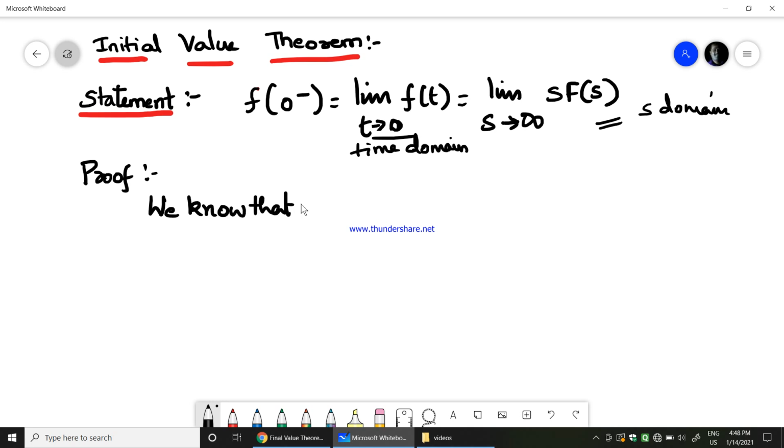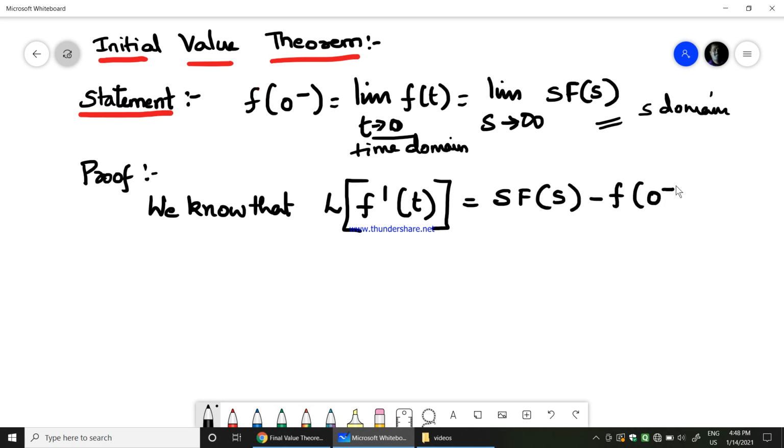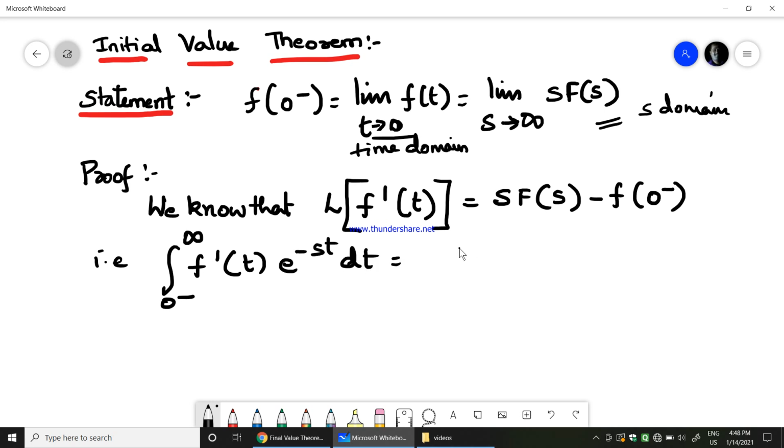We know that the Laplace transformation of the derivative f dash of t, which is the derivative of f of t, is given by s into F of s minus f of 0 minus. That means the integration from 0 minus to infinity of f dash of t e power minus st dt equals s into F of s minus f of 0 minus.